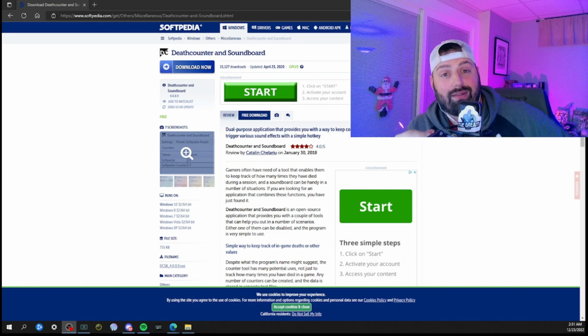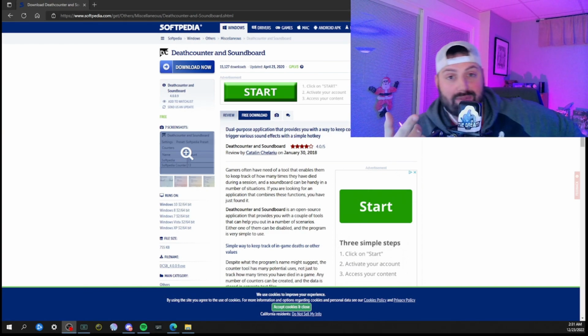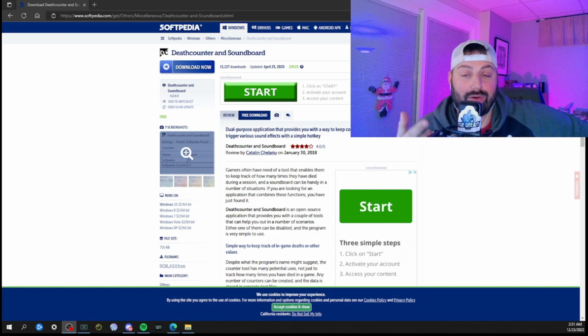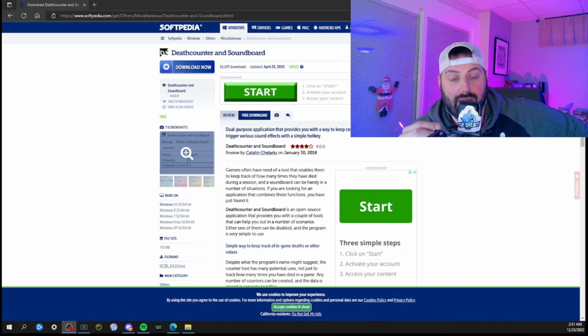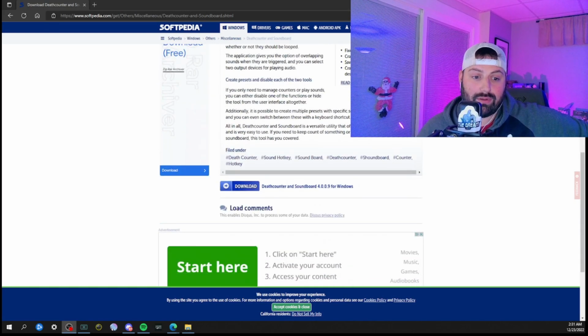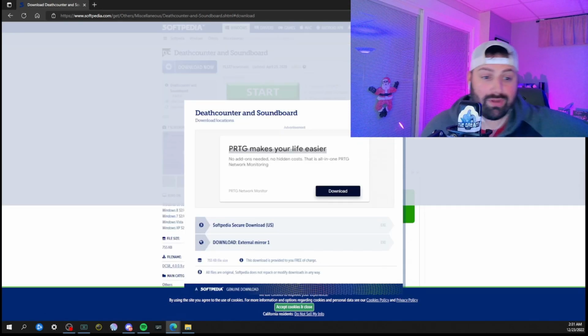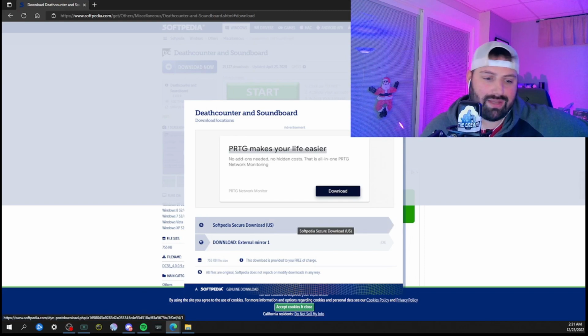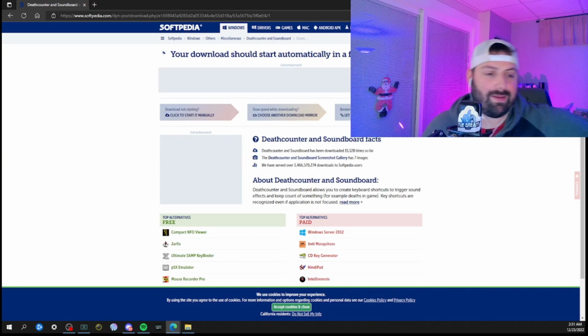So when you click that link, it actually brings you to this website. This is called Death Counters and Soundboard. And how we're actually going to get there, guys, we have to scroll all the way down. Click the link where it says download the actual app and hit it. It'll bring this up. Just click the download US version. That's the best part.